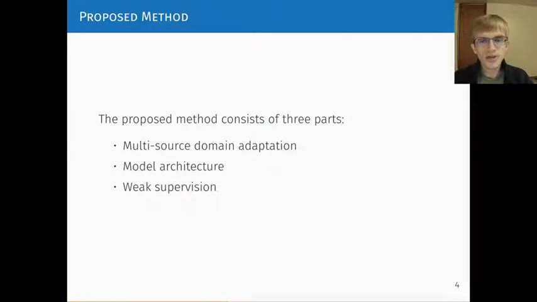Our proposed method consists of 3 parts. First, an adversarial domain adaptation method capable of supporting multiple source domains. Second, a time series compatible domain adaptation model architecture based on 1D convolutions. Third, a method to make use of weak supervision if it's available.